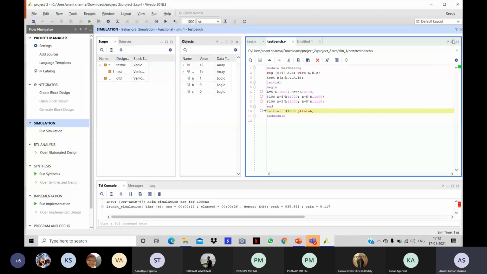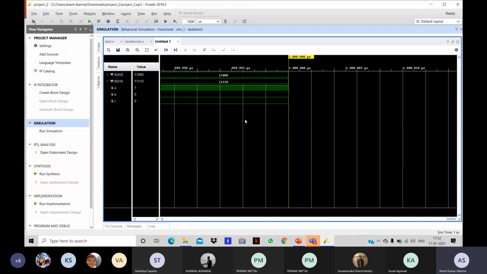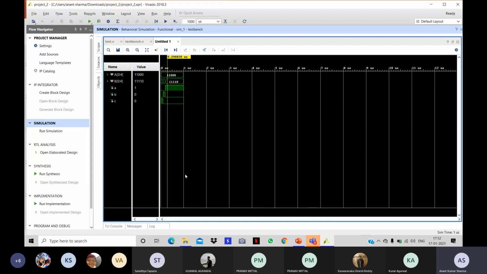So here is the timing diagram. You can check for the starting 100 nanoseconds. I have kept the values of A and B both equal to 24.